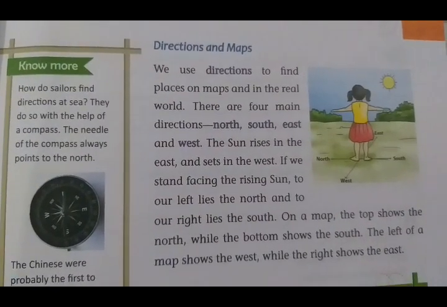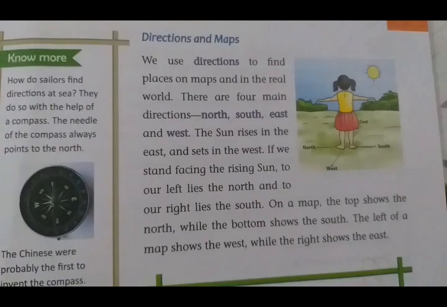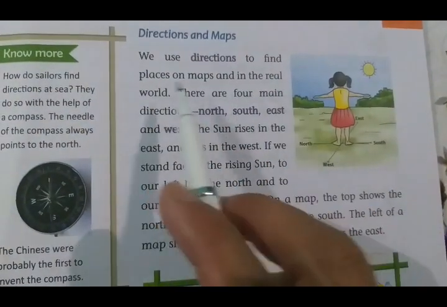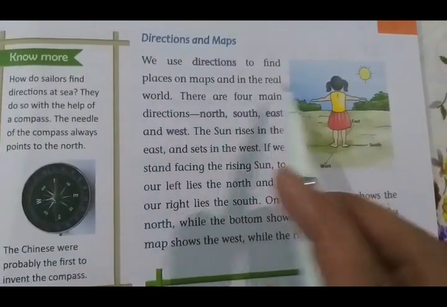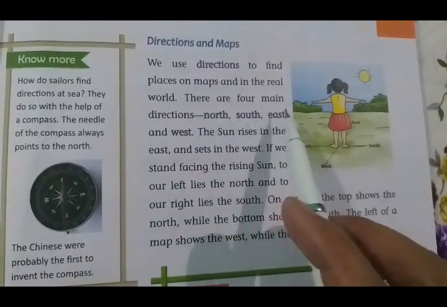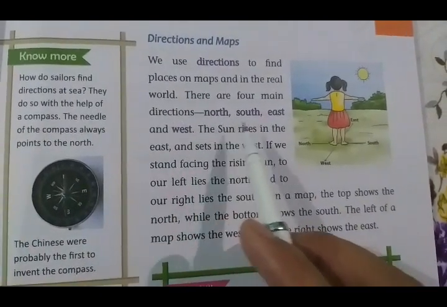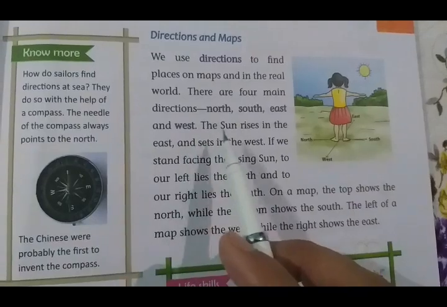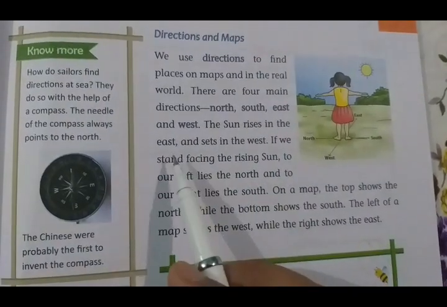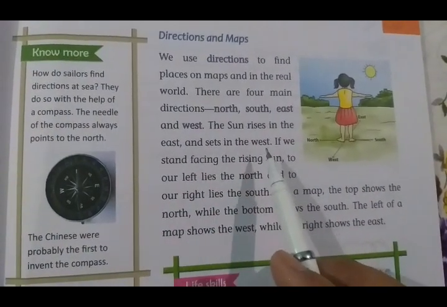Now let's learn about directions and maps. We use directions to find places on maps and in the real world. There are 4 main directions: north, south, east and west. The sun rises in the east and sets in the west.